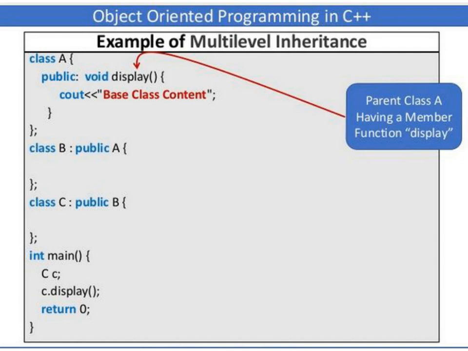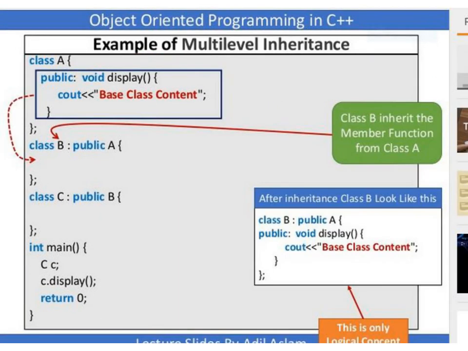So in this case, what happens? Class C can inherit the properties of class B. Next, class B in turn inherits the properties of class A. So it will invoke this display function, and it will print the content written in the cout statement, that is, the base class content. The same example is continued here. Class B inherits the member function from class A, because class B is derived from class A, so class B can inherit the properties of class A.